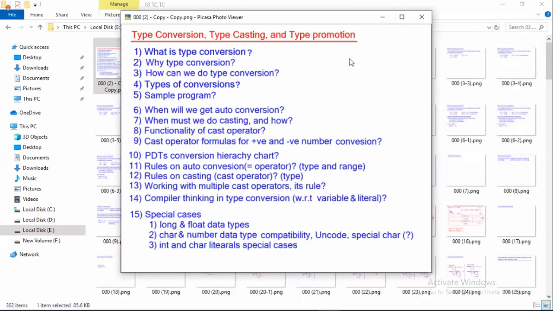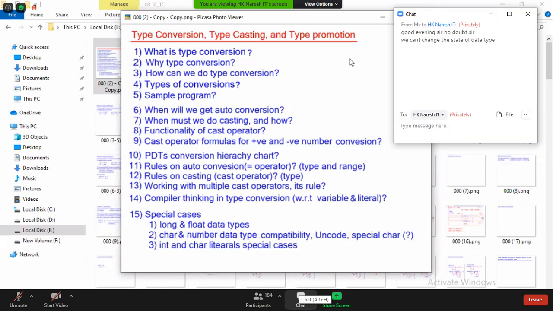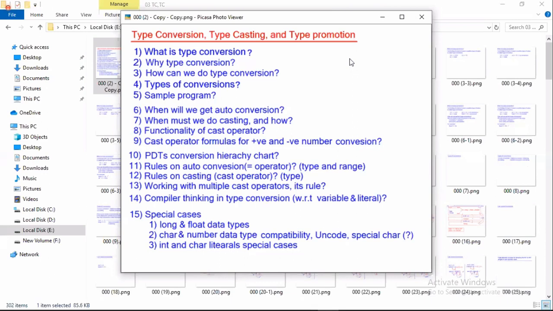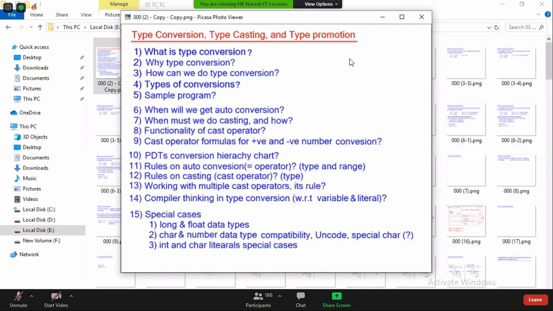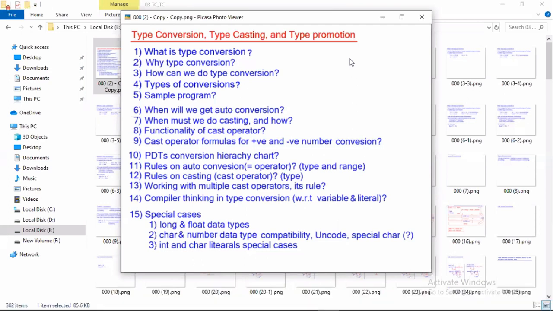Again repeating, Java is a strictly typed programming language. What is the meaning of typed? In morning class, one student asked me a question: sir, typed in English means keyboard typing. Not keyboard typing. Typed means data type. You cannot assign one type of value to another type of variable.